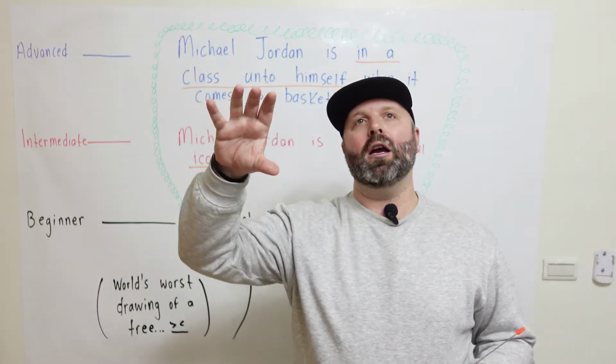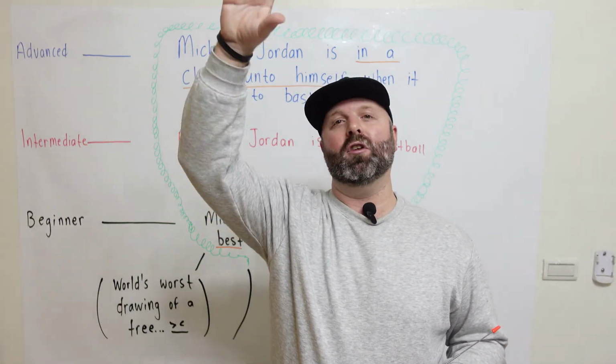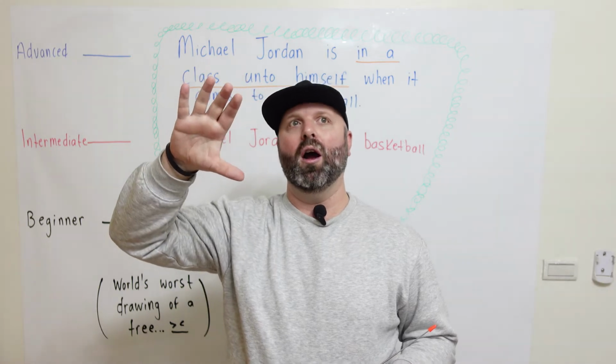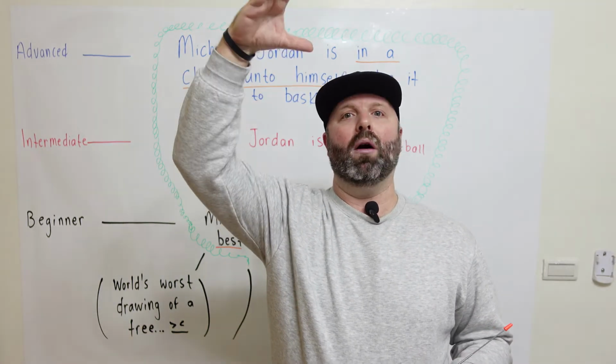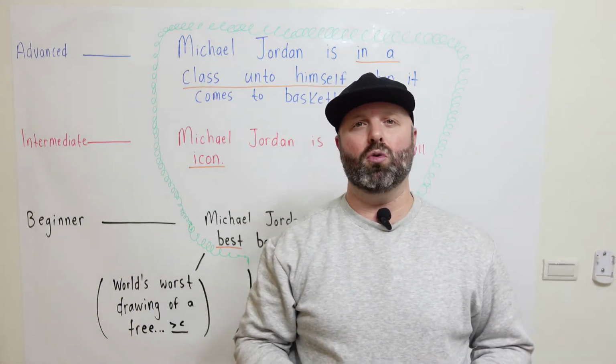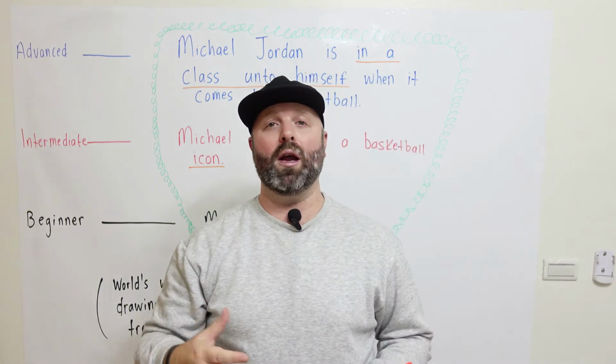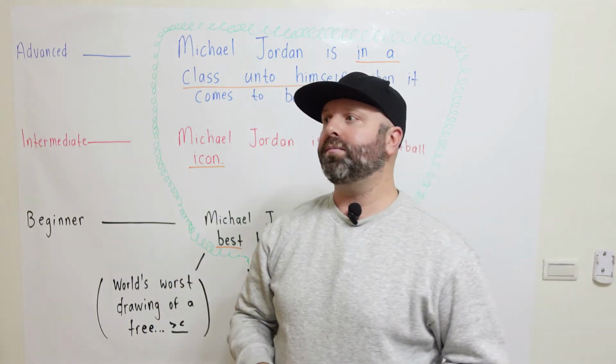When you are an icon, it means you are at the top of the top. Think of the word like superstar. Icon is even above that, okay? There's not too many icons. So this is quite the compliment, okay?